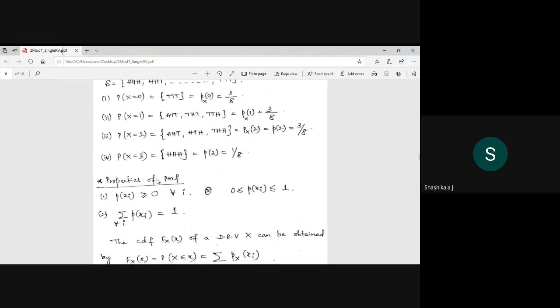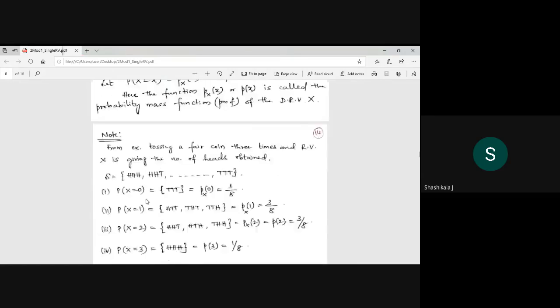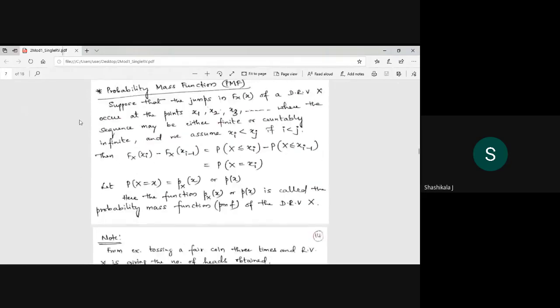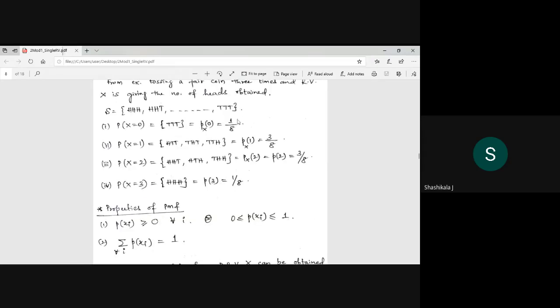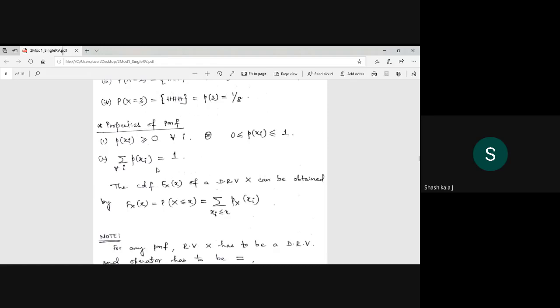And now, what are the properties of PMF? PMF is always positive, that is, always greater than or equal to 0. So P of xi is greater than or equal to 0. And probability always varies between 0 and 1. And sigma of P of xi is equal to 1. The sum of the probabilities of all the events gives a maximum value equal to 1.